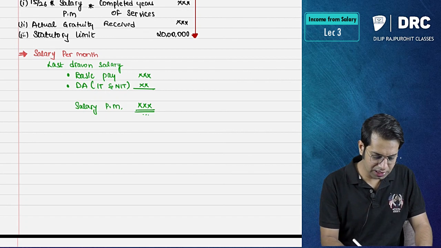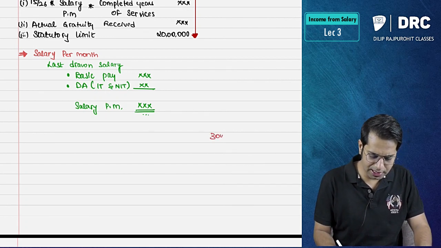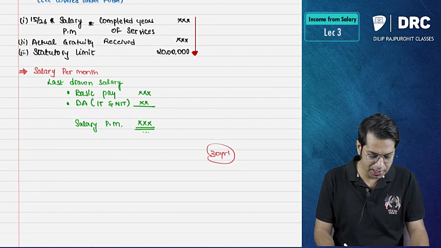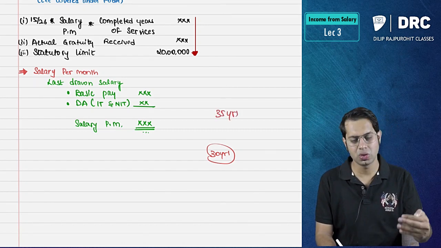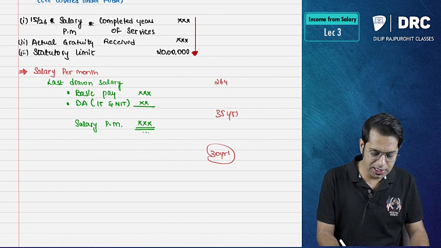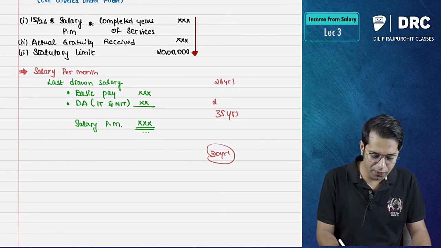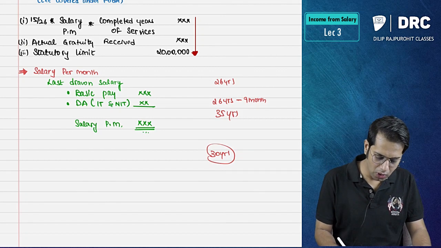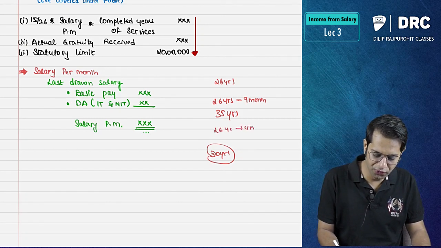Now, the problem which comes is, sir, if I have completed 30 years, I will take 30 years over here. Yes, you should take 30 years in completed years of service. Sir, if I have completed 35 years, will I take 35 years? Yes, you should take 35. Sir, if I completed 26 years, will I take 26 years? Yes. Sir, what if I have completed 26 years, 9 months? What if I have completed 26 years, 4 months?